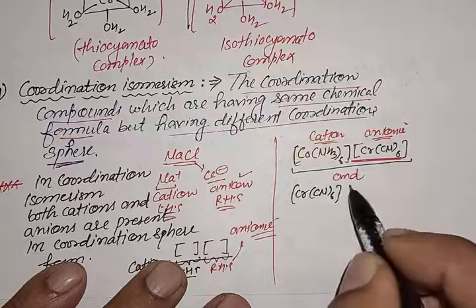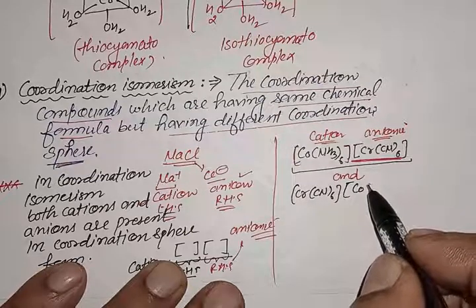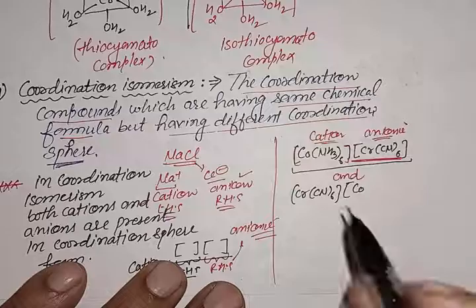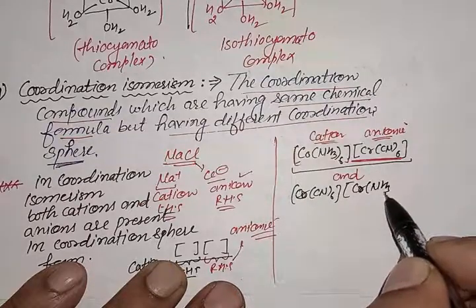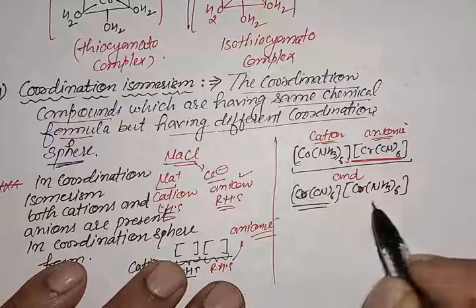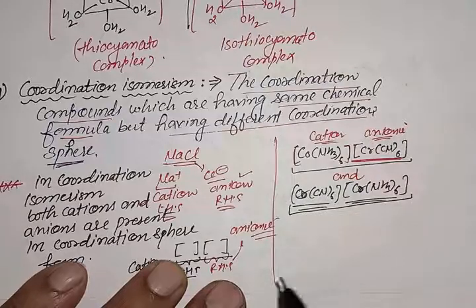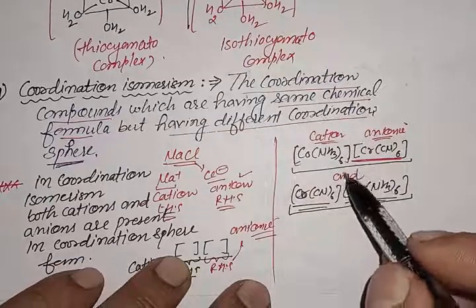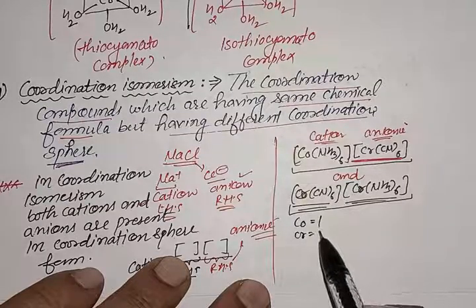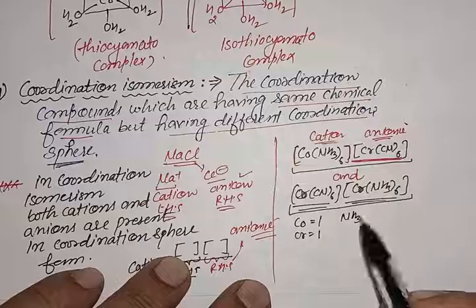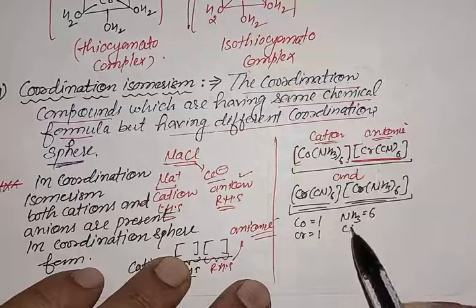The another is [Co(CN)6] and [Cr(NH3)6]. This is also one compound. If we compare these two compounds, in the first compound, Co metal is 1, Cr metal is 1, NH3 ligand is 6, and CN ligand is 6.